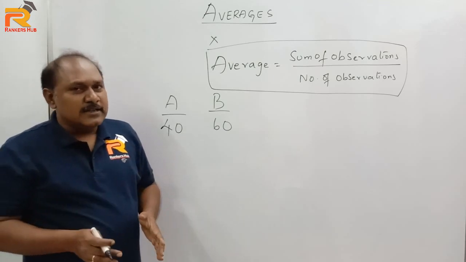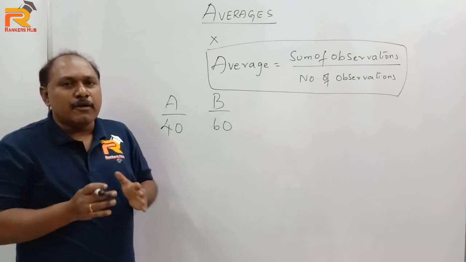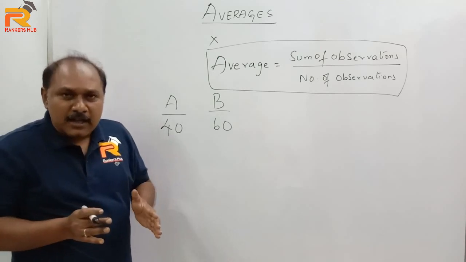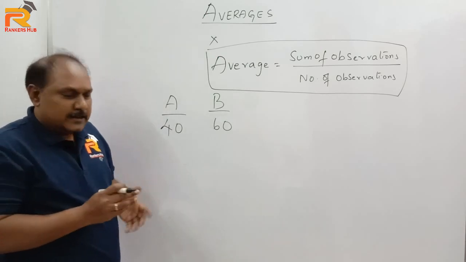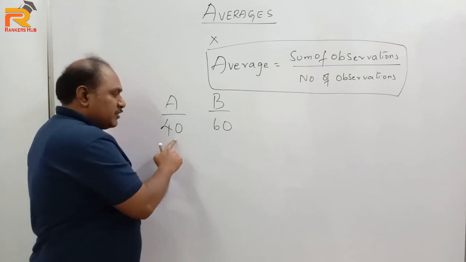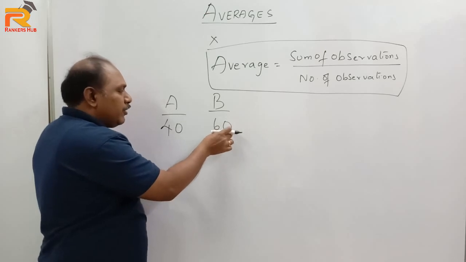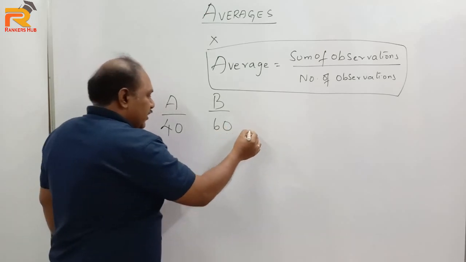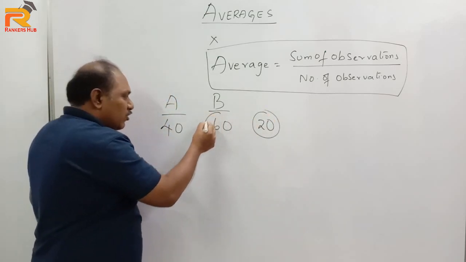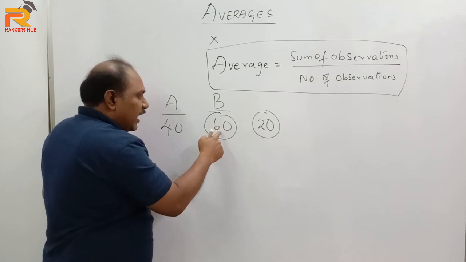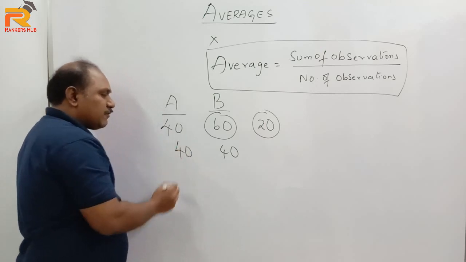Now how will we try to find the average without using the formula? Now see here, A has 40 rupees with him, B has 60 rupees with him. So B has how many rupees more than A? Definitely you can see here B has 20 rupees more than A. So take out the 20 from B. So the moment I take out 20 from B, B will have 40 rupees, A has 40 rupees.